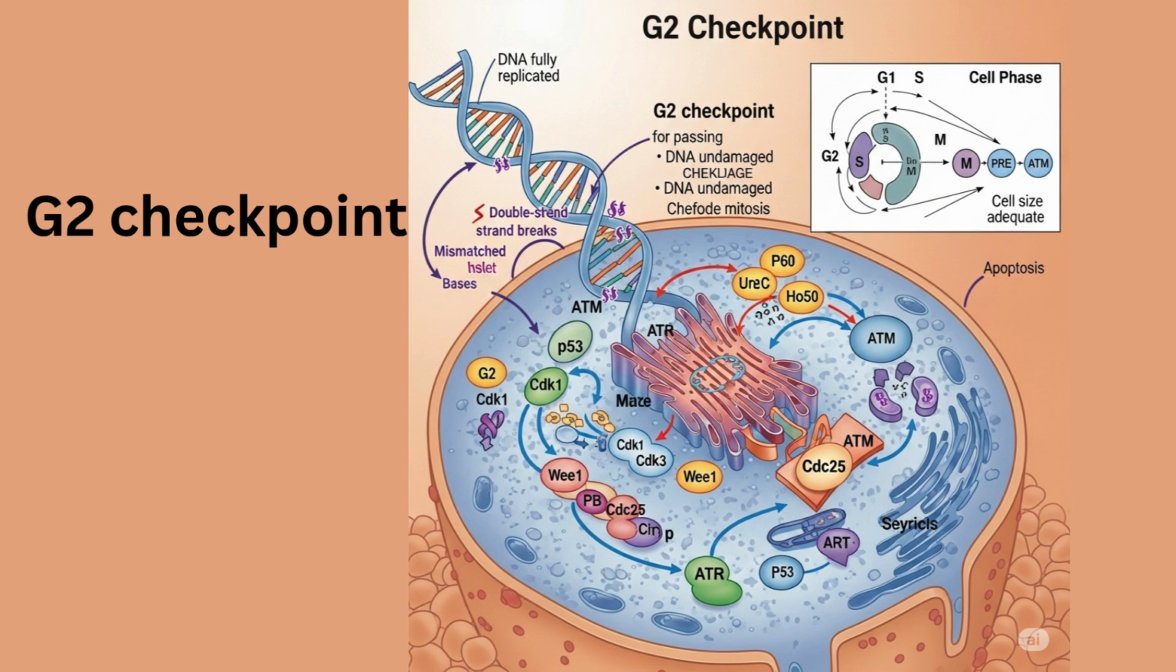A final checkpoint, the G2 checkpoint, ensures that all DNA has been replicated correctly and that there is no DNA damage. Once the cell passes this checkpoint, it is committed to undergoing mitosis.